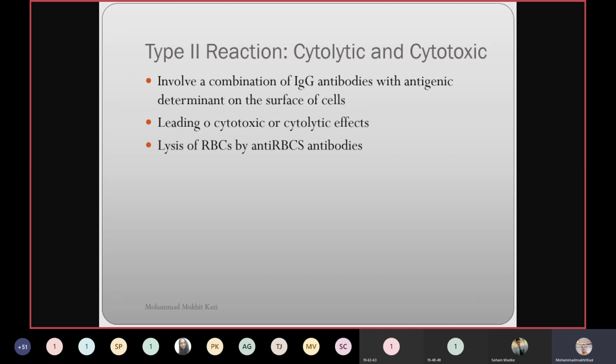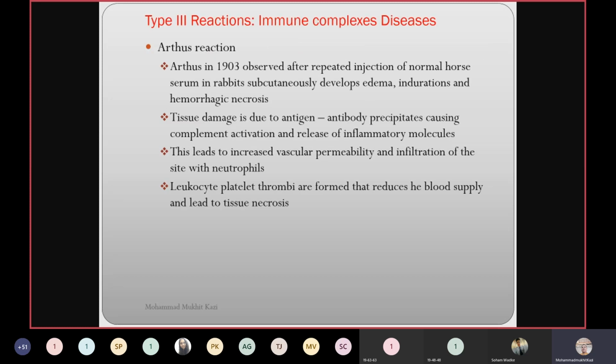I'll give you an example. I'm A positive and someone is B positive. If I give my blood to the B positive person, what will happen? I have anti-B antibodies in my body because I am A positive. So those antibodies will react to the B antigen on the surface of the RBCs, and they will start killing the RBCs of the recipient. That is why this is cytotoxic. The example is blood, if you give the wrong cross-matched blood to any recipient.